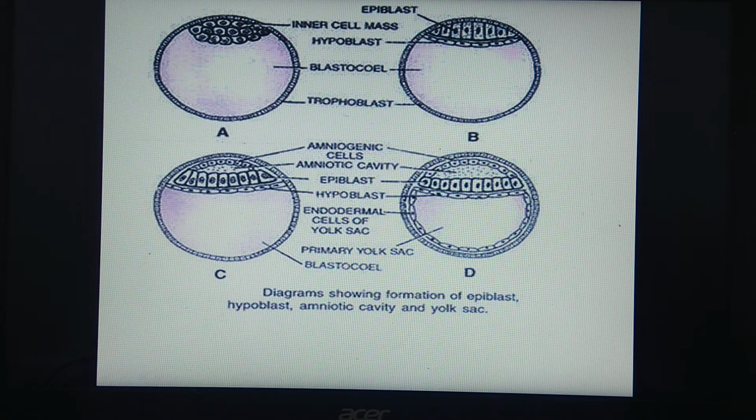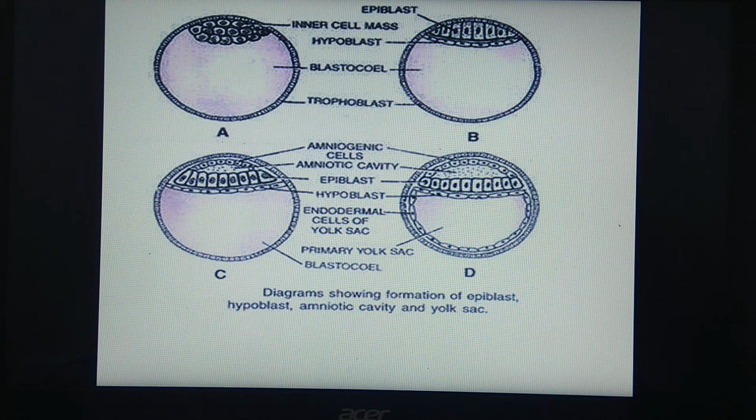See, in the diagram it is shown that this becomes the epiblast. In general we can say that this inner layer forms the hypoblast and the remaining cells become columnar and form the epiblast. This epiblast means the primary ectoderm.